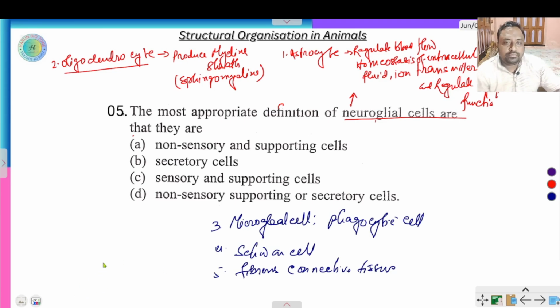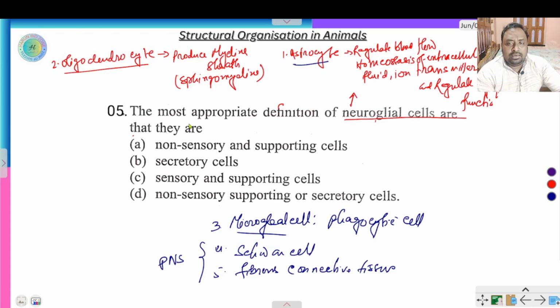So neuroglial cells are of different types and I have described their functions here. Astrocyte, oligodendrocyte and microglial cell are the main cells, and in the peripheral nervous system, the Schwann cell and fibrous connective tissue are present.